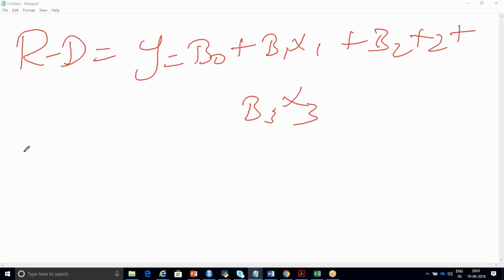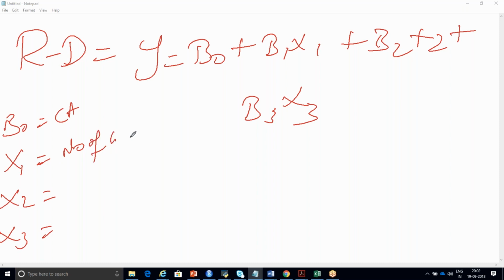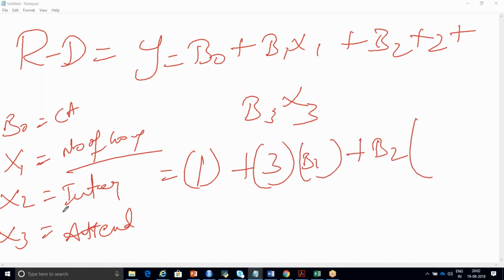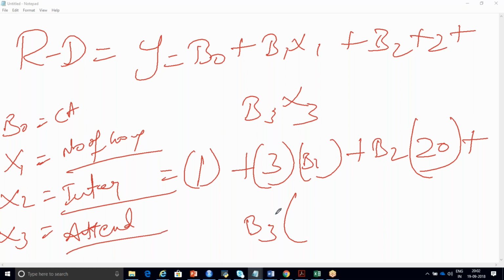As I told you, beta naught is college admission, plus beta 1 x1, the number of hours you study, which is 3 hours, plus beta 2 times internal marks, which you got as 20, plus beta 3 times x3, attendance, which is 75%.